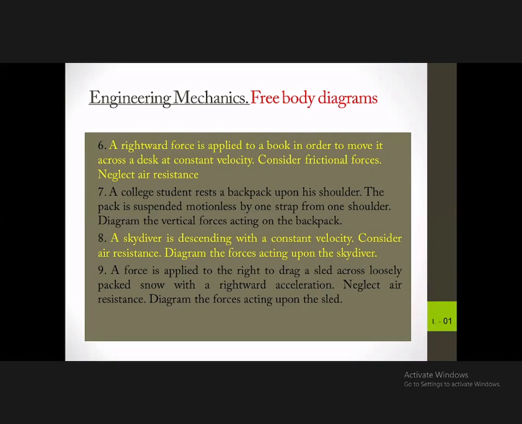So we'll go to the seventh scenario. The college student rests a backpack upon his shoulder. The pack is suspended motionless by one strap from one shoulder. So try to draw the free body diagram for this situation. A college student having a backpack on his shoulder.